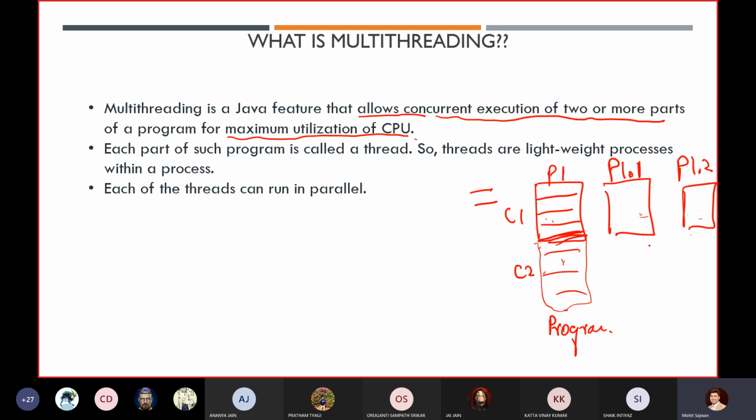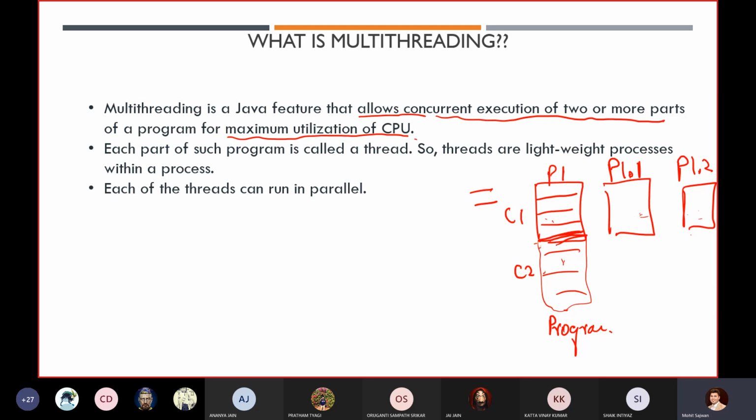If our laptop, desktop, or mobile is able to operate many processes or applications in parallel, then in layman's terms we say this mobile is better than that particular mobile.